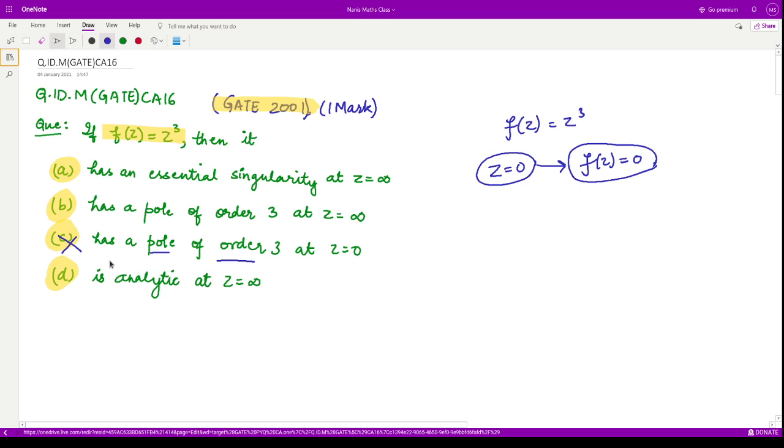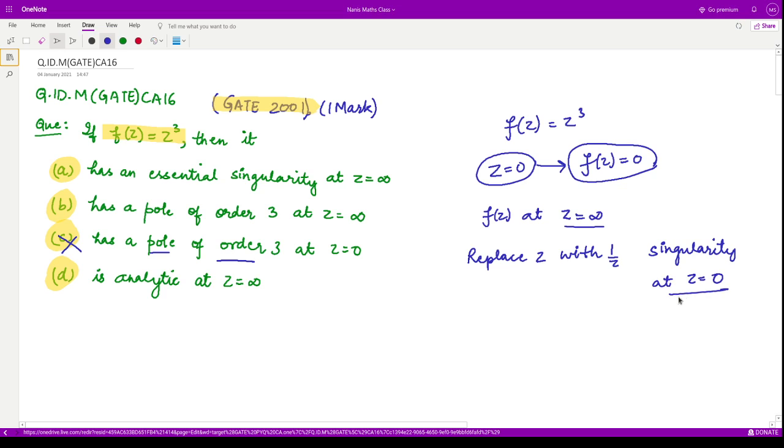Now in order to check the singularity of the function f(z) when z goes to infinity, what is the criteria? The criteria is that we replace z with 1 by z, and then we check the singularity at the point z equal to 0.